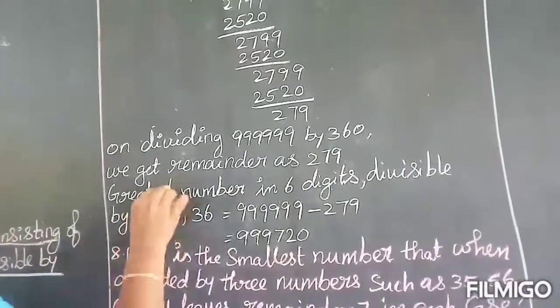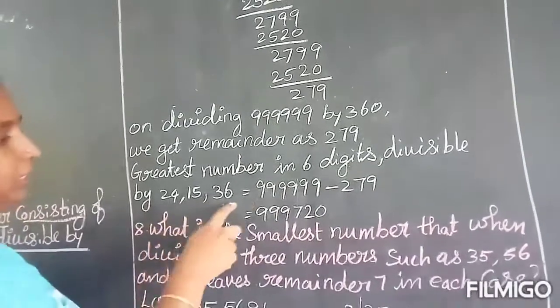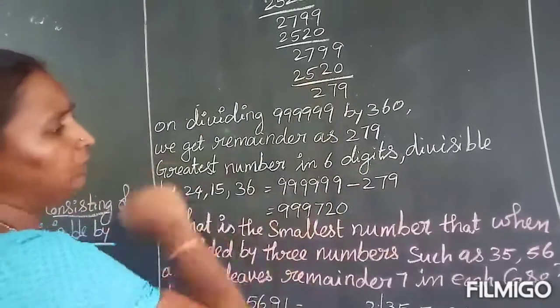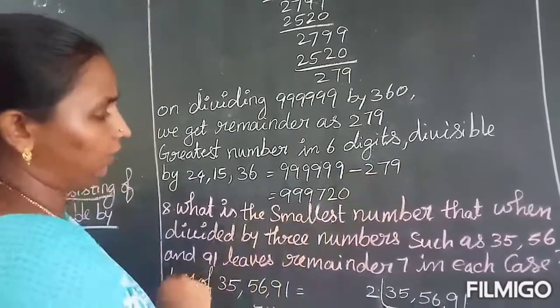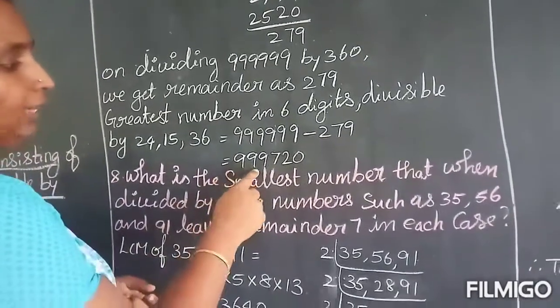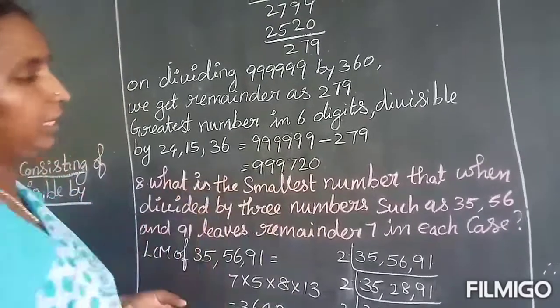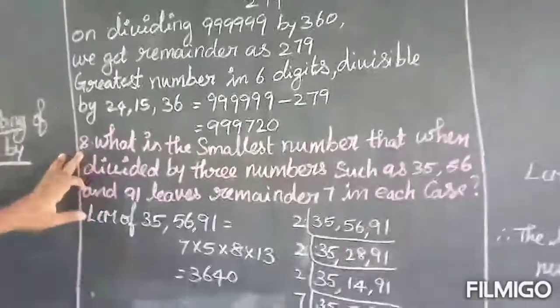So the greatest 6-digit number divisible by 24, 15, 36 equals, you have to subtract this remainder, then only you will get the remainder as 0. So you have to subtract the remainder, minus 279, you will get 9,99,720. So the required number is 9,99,720. Next move on to 8th one.